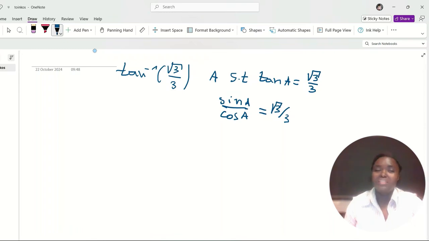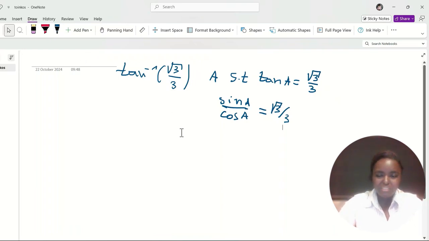We need to know at least the standard trigonometric cycle to answer this question. The answer is not just one. There are many angles that satisfy this relation, but at least we need to know 1 or 2 angles from the standard trigonometric cycle. Do you remember the standard trigonometric cycle, guys?